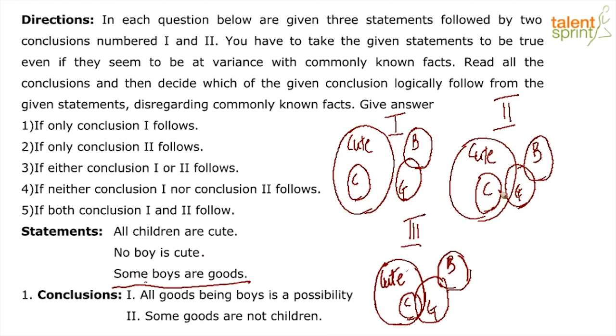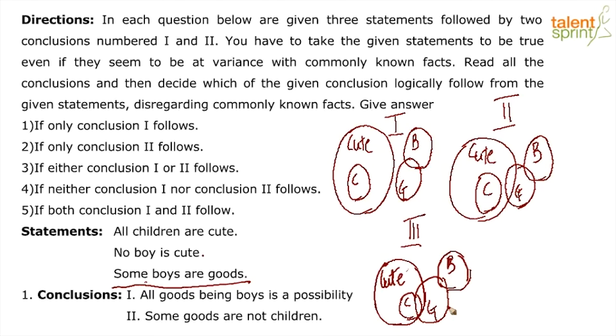But there is a possibility that some goods are also cute. We know that boys cannot be cute, but some goods can be cute. So in the second diagram, we have shown how some goods can also be cute, because the statements are open-ended on it and tell us nothing.